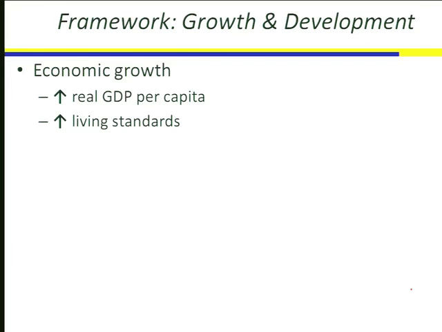For this class, the definition of long run that we're using is the historical definition, which is basically decade to decade or generation to generation. So generation, 20, 25 or so years. Generations are getting longer today, but typically we think of about 20 or so years as being the length of a generation. So when we talk about economic growth, we're talking about those long-run trends. We're not talking about the change in GDP between 2009 and 2007. That's very short run. We're talking about changes over a couple of decades or a couple of generations. We're going to measure that by looking at real GDP per capita, or living standards.